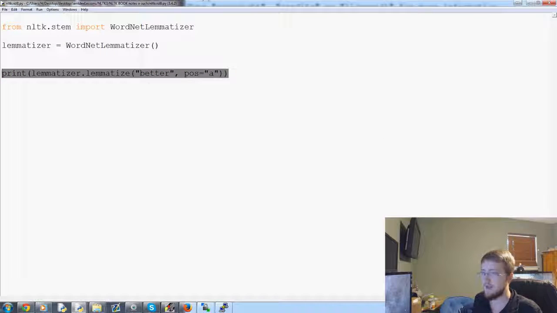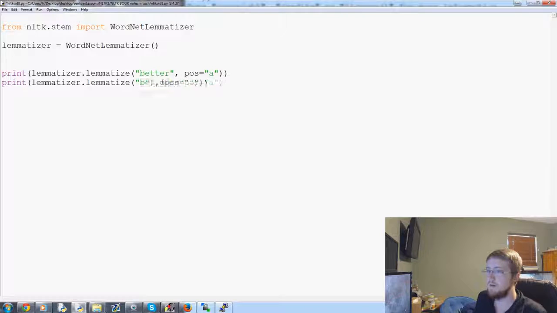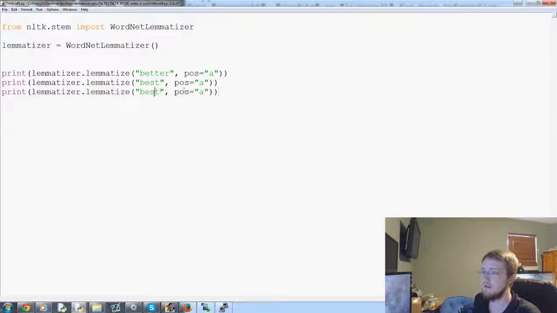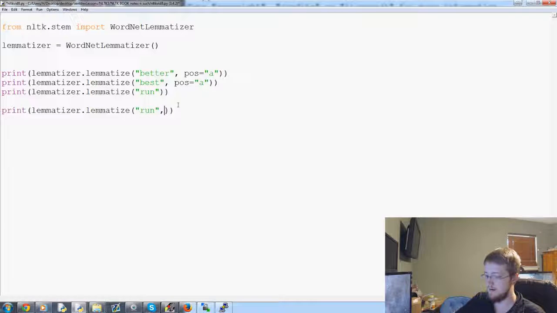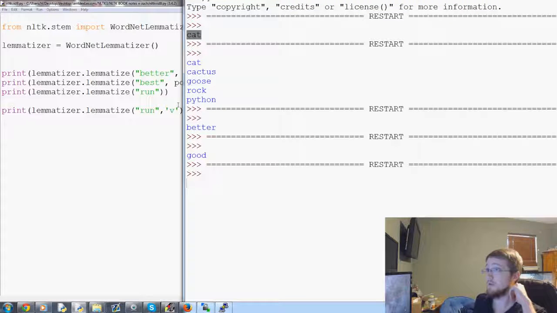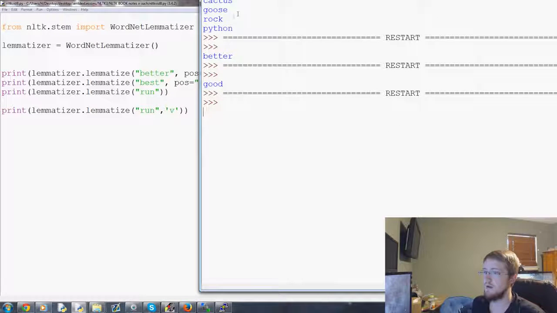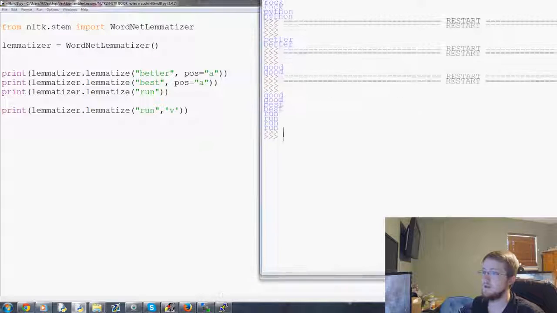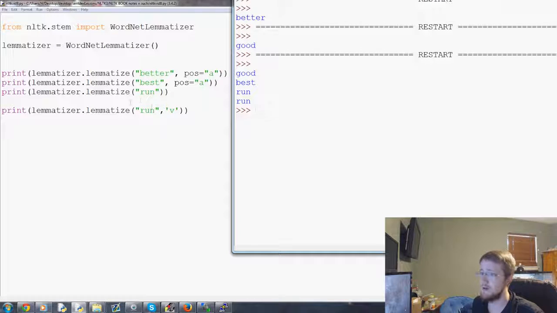So then let's say best, and then just to save time, since every time we load this, it runs. Run can actually be a noun, like test run. And then let's do run as a verb. So we'll get a few examples here. Okay. So best goes to best, run goes to run, run as a verb still goes to run.